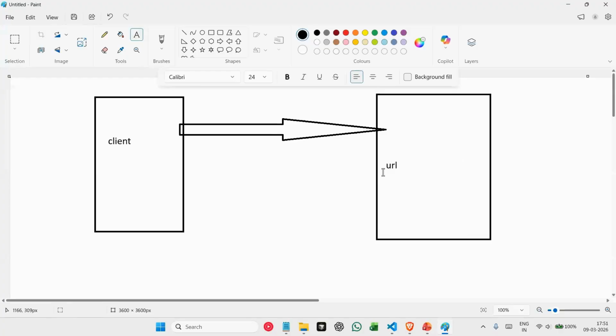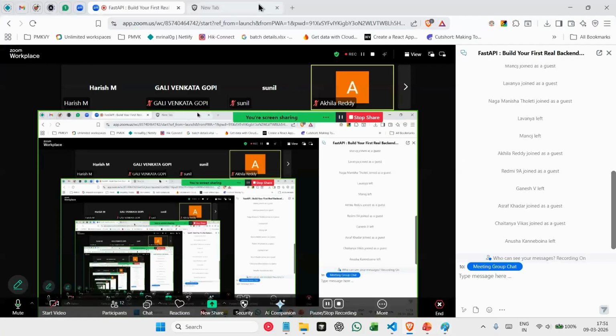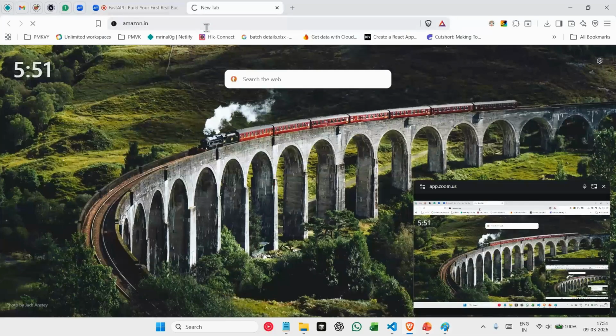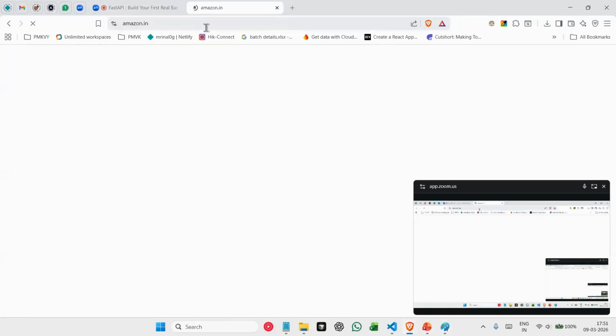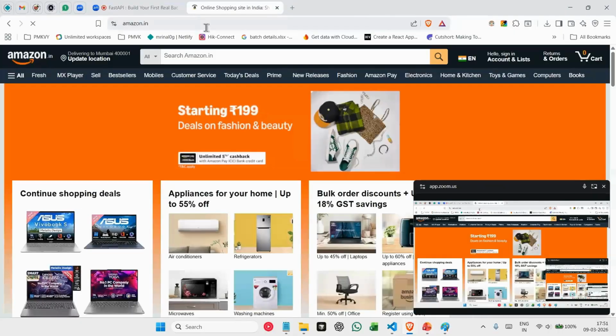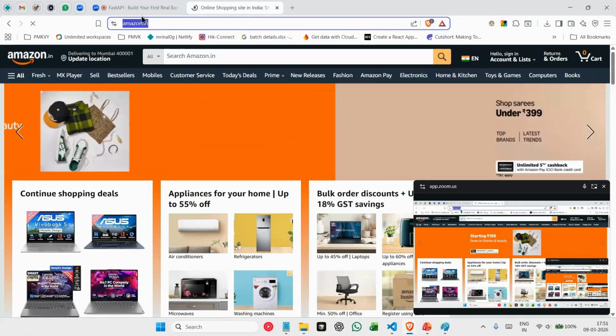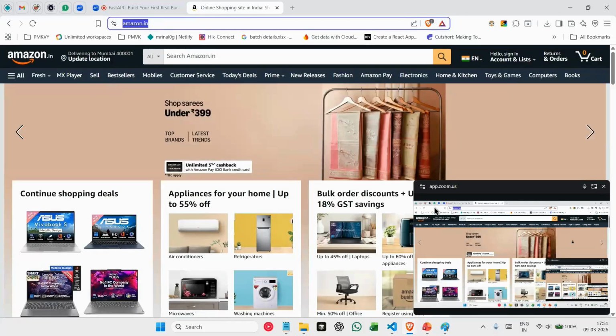Okay. Now I'll take the example of Amazon here. Let me open Amazon.in. Now, when I open Amazon.in, if you observe the URL, I'm saying Amazon.in, and I'm getting this page, right?